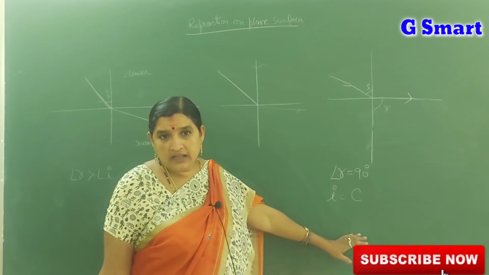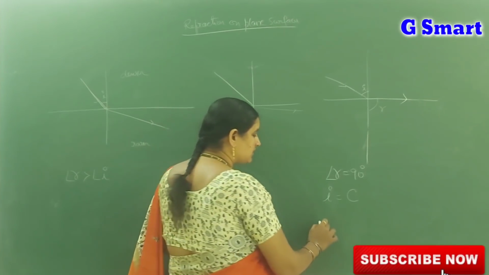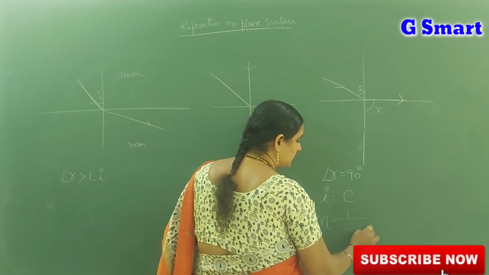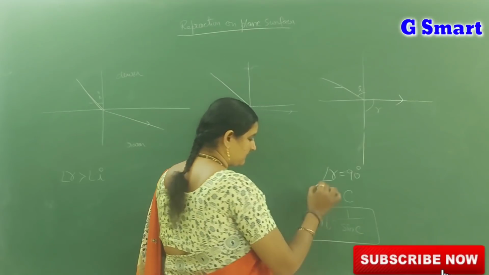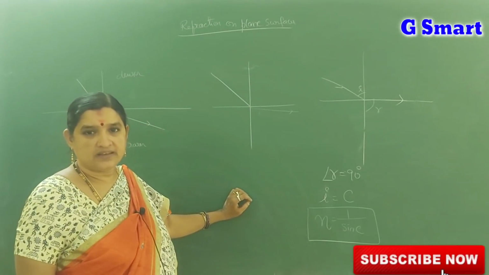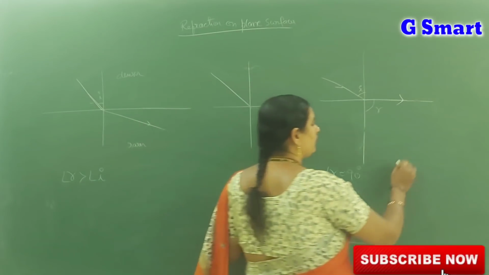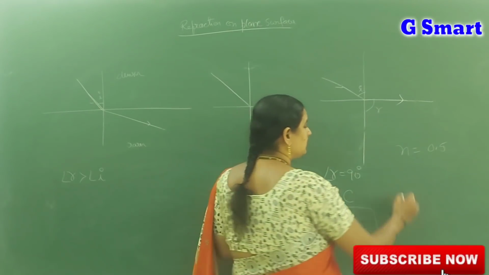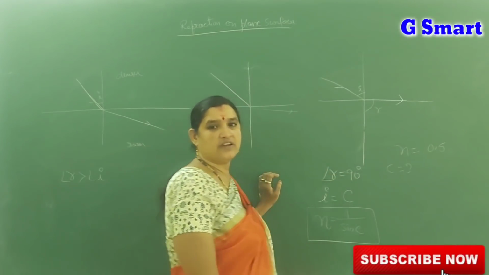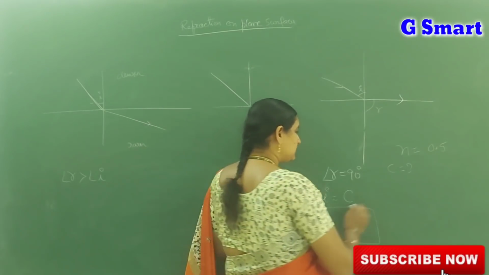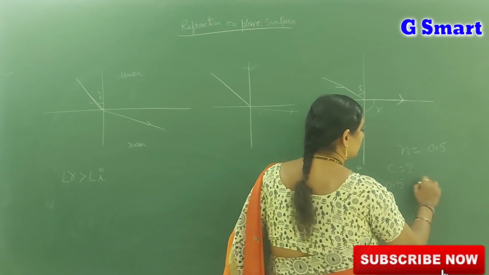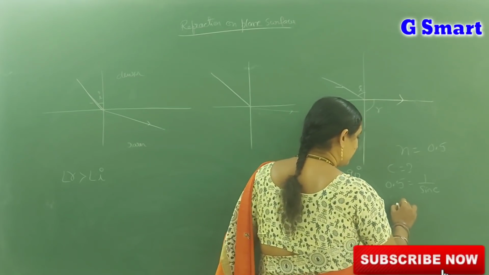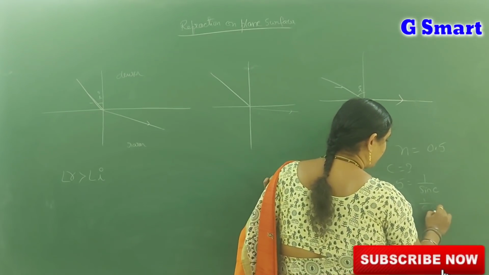If you know the critical angle, you can calculate the refractive index also. The relation between the critical angle and refractive index is n is equal to 1 by sin C. Suppose the value of n is equal to 0.5, then what will be C, the critical angle? Now let us see. 0.5 is equal to 1 by sin C. Sin C is equal to 1 by 0.5.